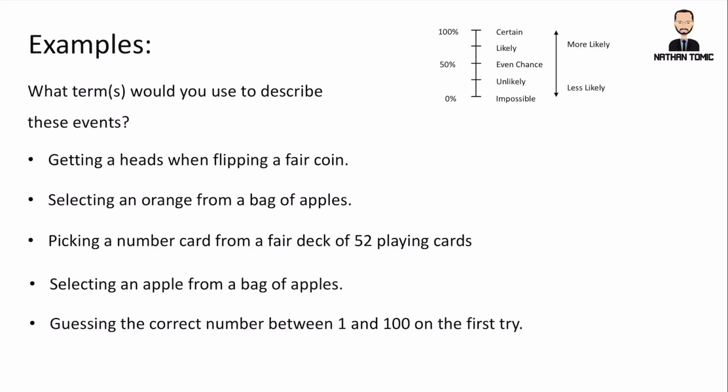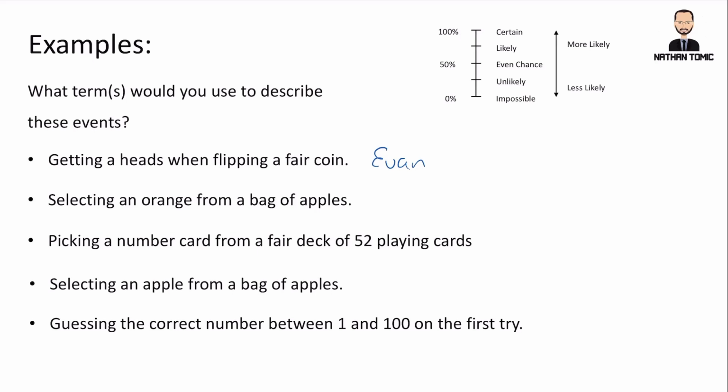So some examples. If we look at these following statements, we need to think about what term we might use to describe them. And we've got up the top our little chart of words and percentages that we would often use. So for the first one, if we are getting heads when flipping a coin, a fair coin, sorry. So what is the chance of a heads coming up when flipping a coin? So generally speaking, a fair coin has two sides. So we have an even chance of either side coming up, so heads or tails, and a fair coin would have an even chance. So if this was a question, we would probably write even for this one.